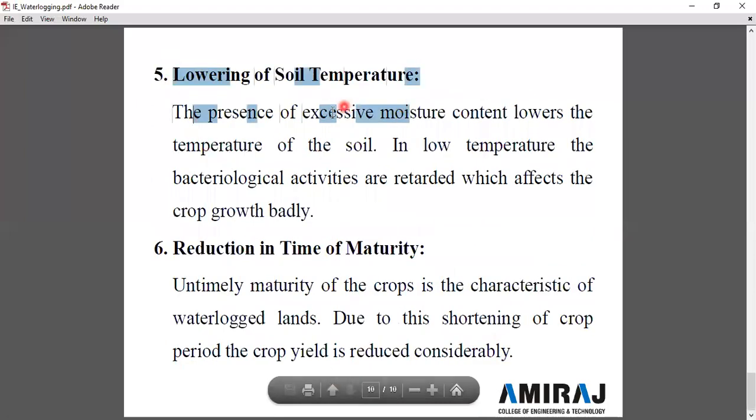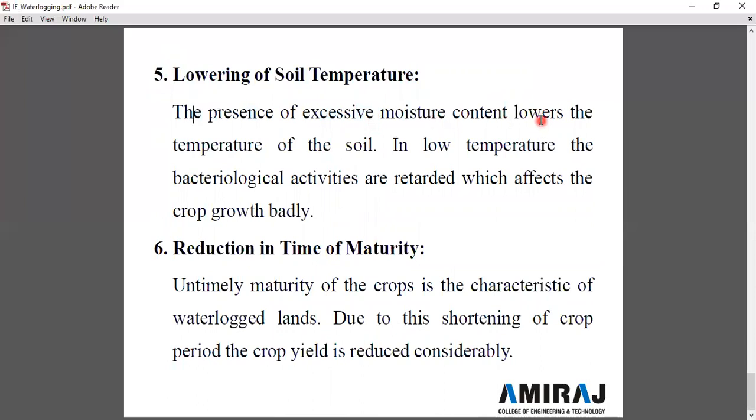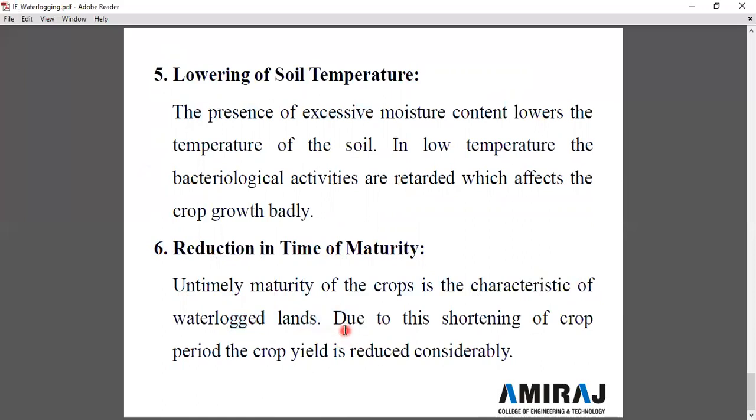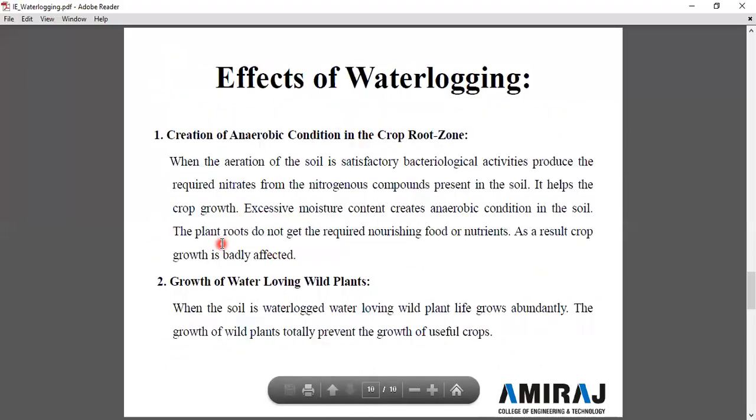Lowering the soil temperature. The presence of excessive moisture content lowers the temperature of the soil. In low temperature, the bacteriological activities are retarded, which affects the crop growth badly. Reduction in time of maturity. Early maturity of the crop is a characteristic of waterlogged land. Due to this shortening of the crop period, the crop yield is reduced considerably. So there are different types of effects, but the main effect of waterlogging is that it reduces the crop yield and the crop growth.